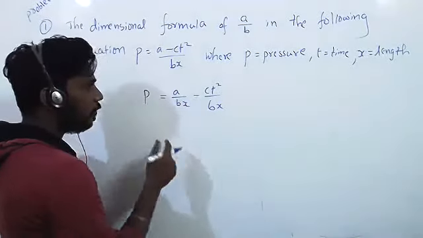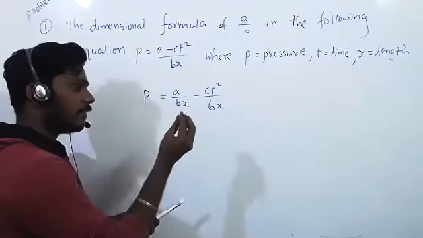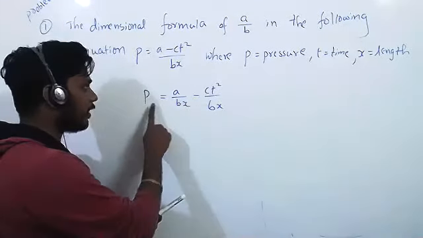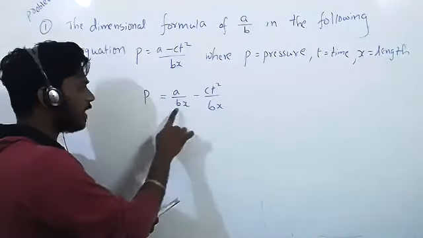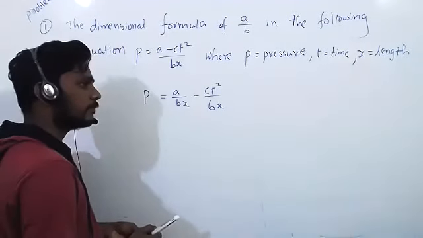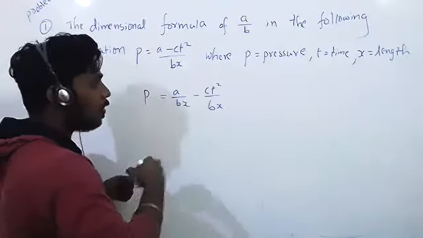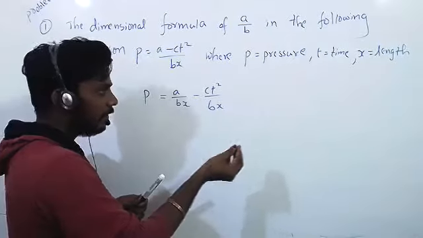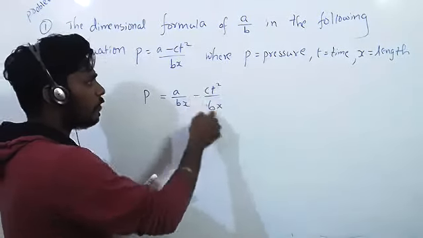What is the principle of homogeneity? Only quantities of the same dimensions can be added, subtracted, or equated. Now P is equal to something, they are equated. P is pressure, and this is also pressure, right? Similar quantities can be subtracted. Am I correct? Yes, sir. This is pressure, and this is also pressure.